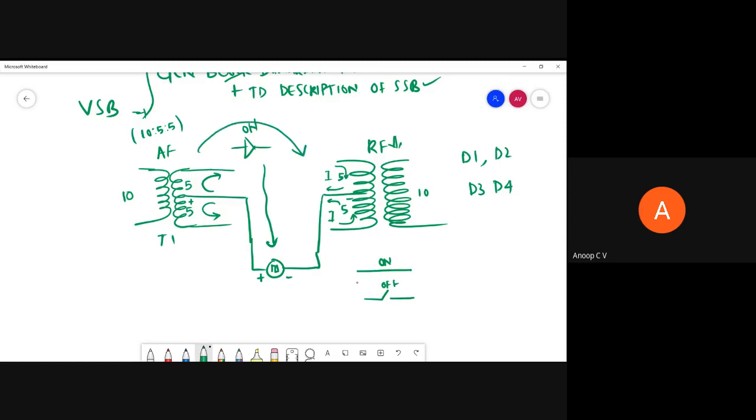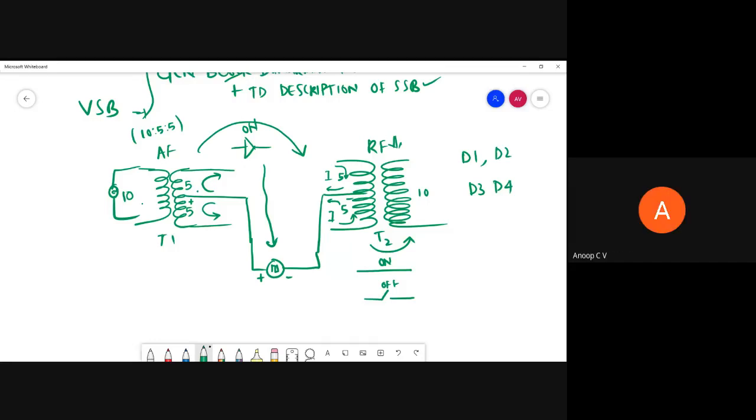The message is given to the primary of audio frequency transformer 1, passed to its secondary, and from there connected to transformer T2. This is the primary of transformer T2, and from there it passes to the secondary of transformer T2.